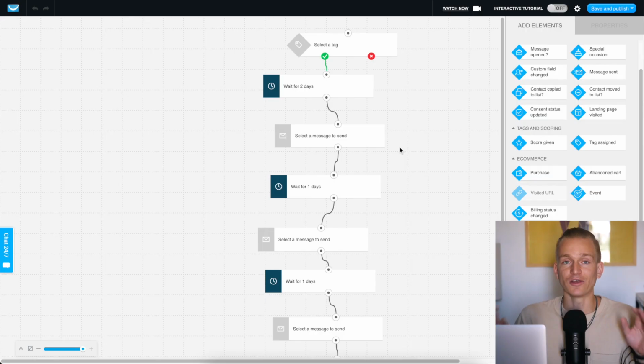Another thing that is insanely powerful that, again, only GetResponse and ActiveCampaign have out of all of the email marketing softwares, and MailerLite doesn't have that.